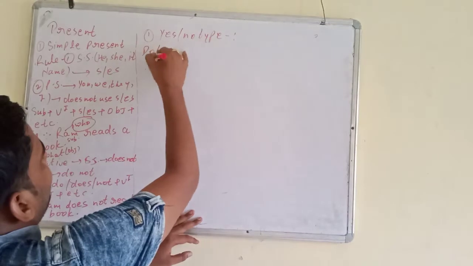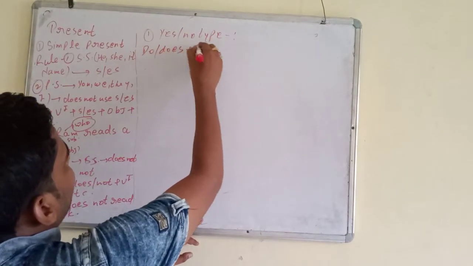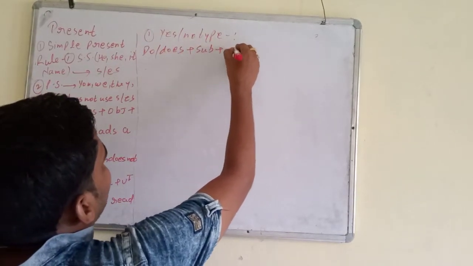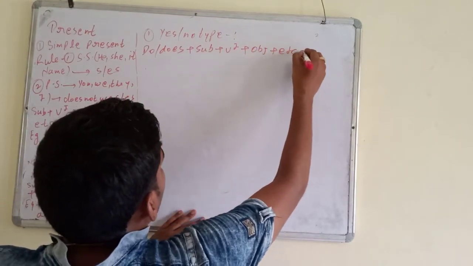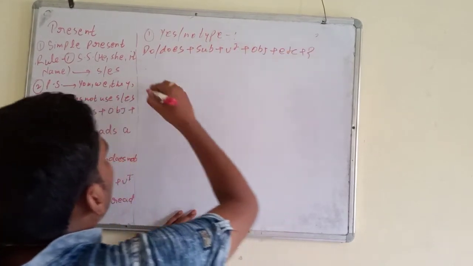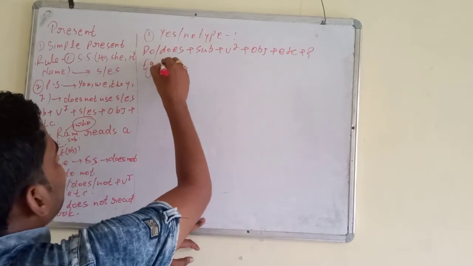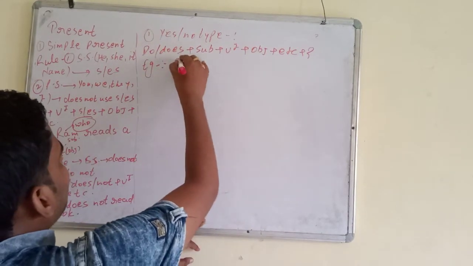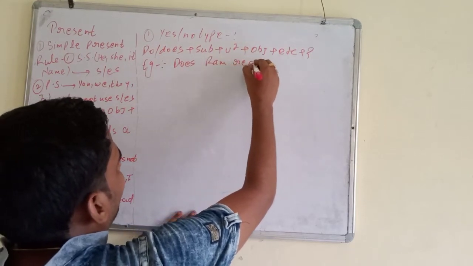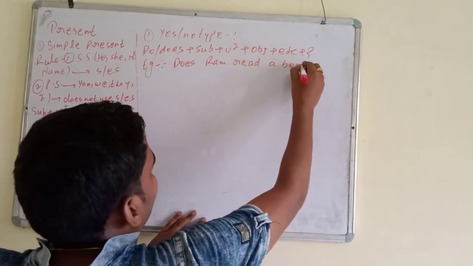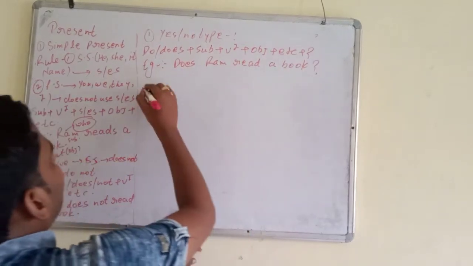First we will use do or does, then subject, then base form of the verb, then object, then other word, then mark of interrogation. We can change this sentence into interrogative also. Does Ram read a book? This is yes no type.